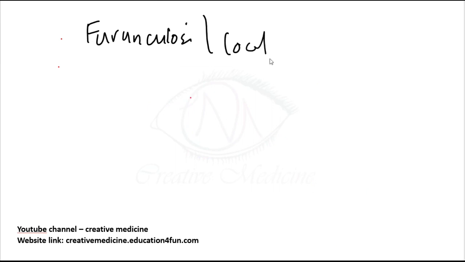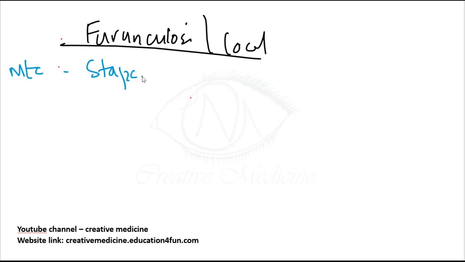The next important otitis externa is furunculosis, or localized otitis externa. It is most commonly caused by Staphylococcus aureus. The patient develops discomfort and pain, and if the ear canal is occluded due to edema, there will be deafness.